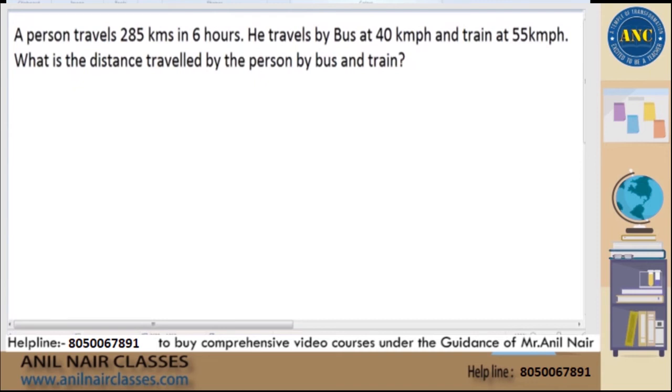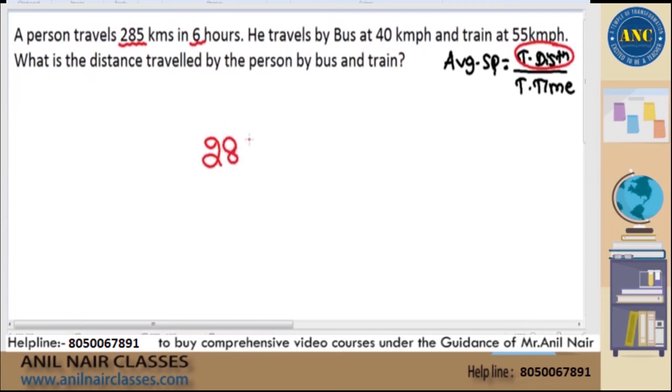Now see here. Average speed, which we have discussed in our time, speed and distance topic. Average speed is nothing but total distance divided by total time, right? Average speed is total distance divided by total time. Let us read the question one more time. The question says, a person traveled 285 kilometers in 6 hours. That means my average speed is nothing but total distance traveled is 285 kilometers. Total time is 6 hours. Average speed is 285 by 6 kilometers per hour. Next statement. He travels by bus at 40 kilometers per hour.